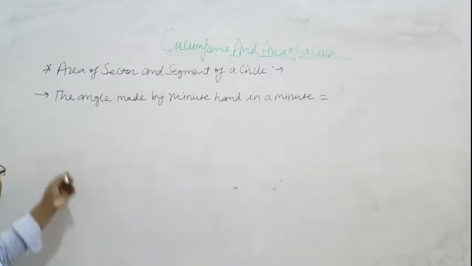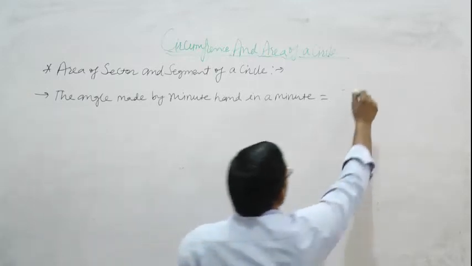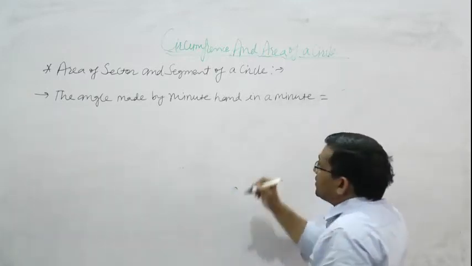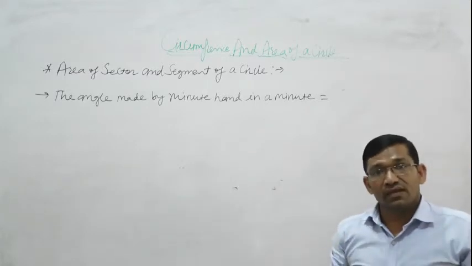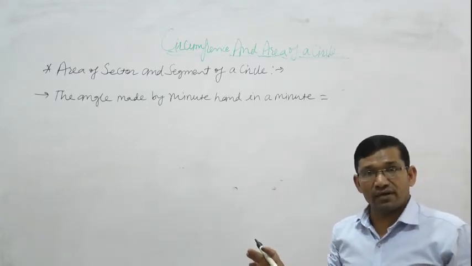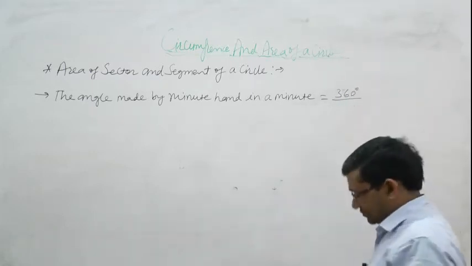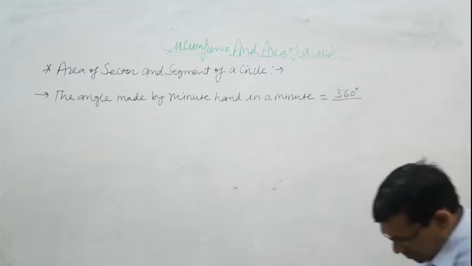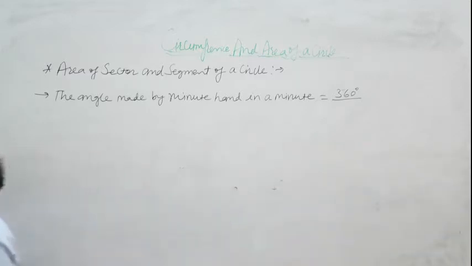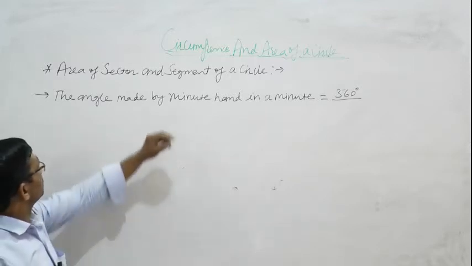So in complete one round total angle is 360 degree, because hour hand, minute hand and second hand complete 360 degree in one revolution.